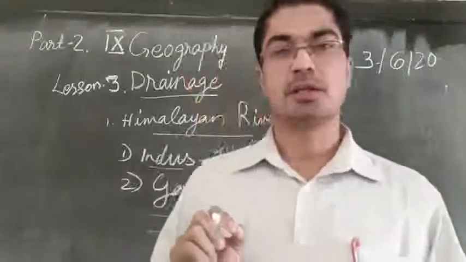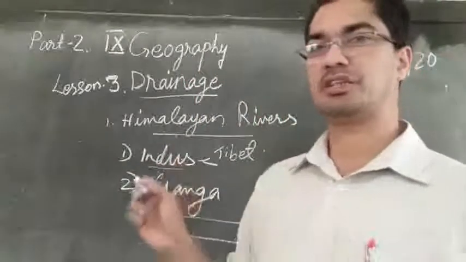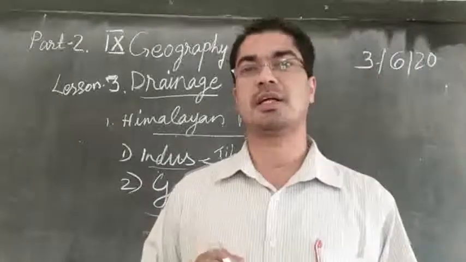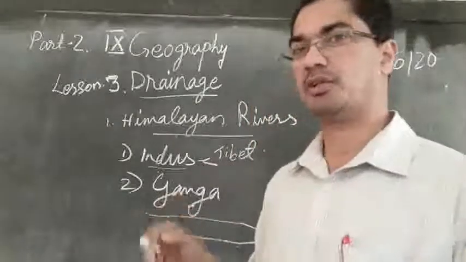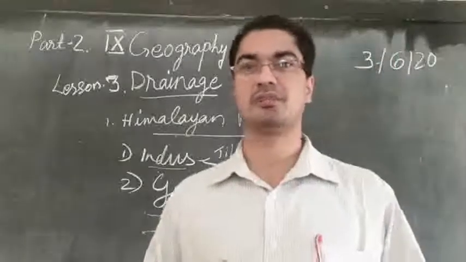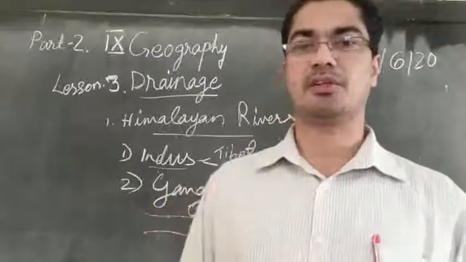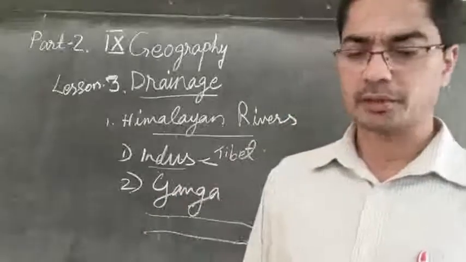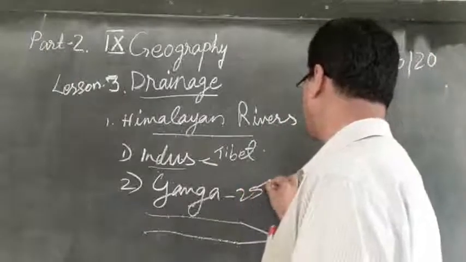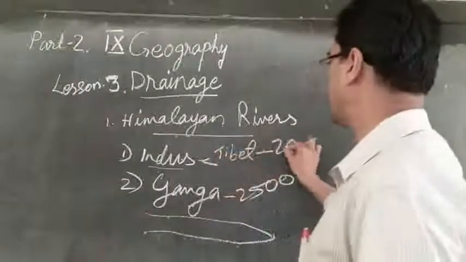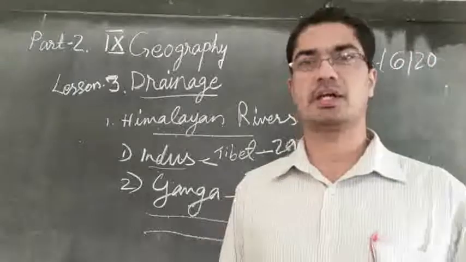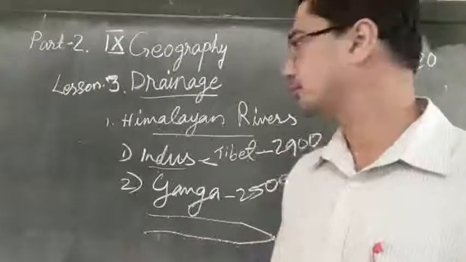So let us learn that the Sundarban delta is the world's fastest growing delta, and it is also the home of the Royal Bengal tiger. In the Sundarban Delta region, the Bengal tiger, the Indian tiger, is very famous, and they are sheltering them. It is a habitat of these tigers. And the length of the Ganga is 2,500 kilometers. The Indus River is 2,900. So the Ganga is 400 kilometers shorter than the Indus.